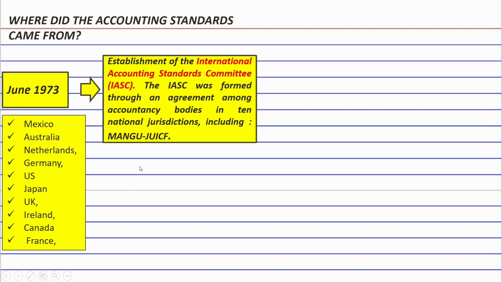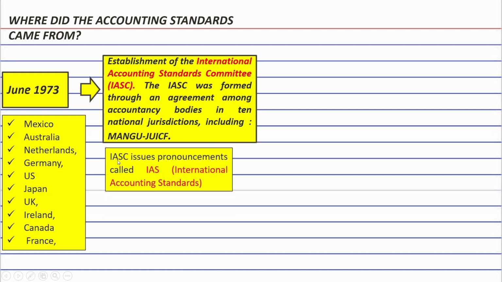These bodies constituted the original board of directors or trustees of the IASC. Under the guidance of the IASC, International Accounting Standards, or IASs, were developed and issued as pronouncements. These standards aim to provide a common framework for financial reporting across different countries and jurisdictions. These pronouncements were known as International Accounting Standards, IAS.